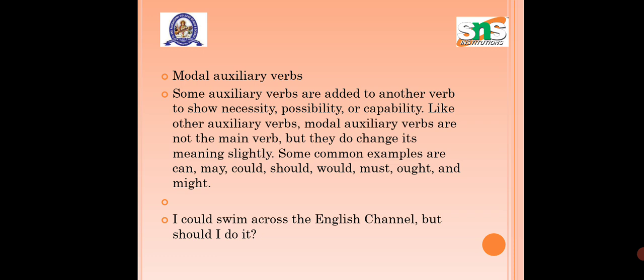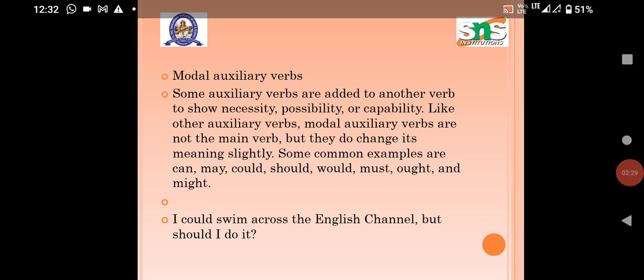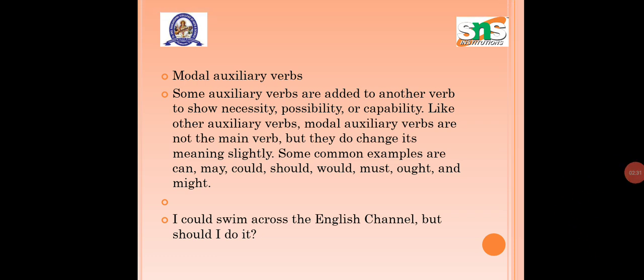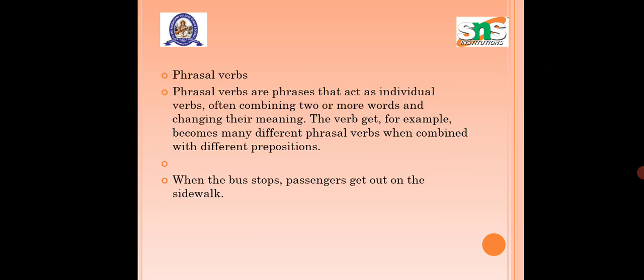Modal auxiliary verbs. Some auxiliary verbs are added to another verb to show necessity, possibility or capability. Like other auxiliary verbs, modal auxiliary verbs are not the main verb, but they do change its meaning slightly. Some common examples are may, could, shall, should, would, must, ought and might. I could swim across the English Channel, but should I do it?